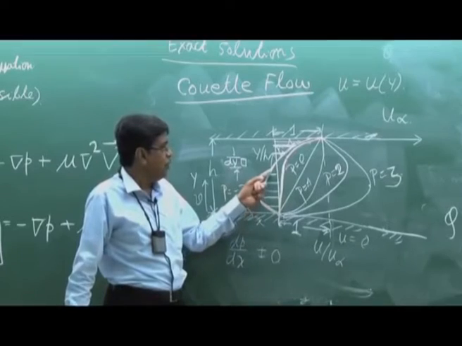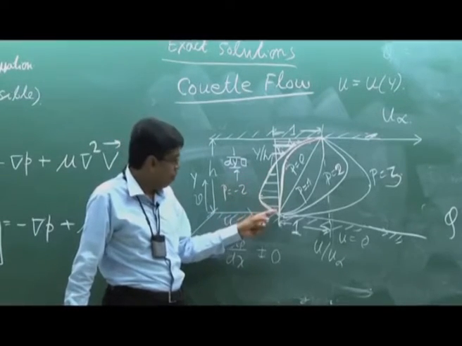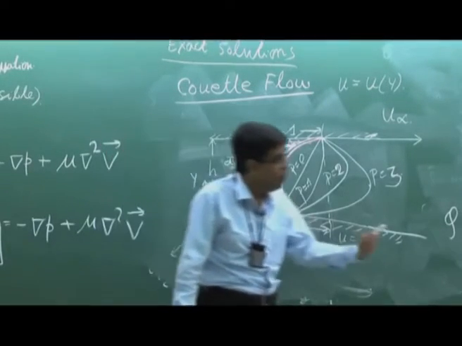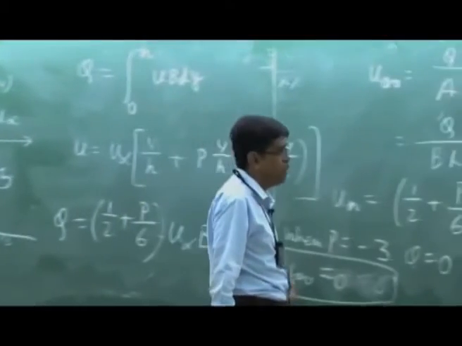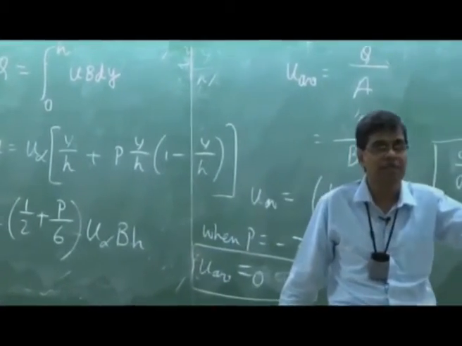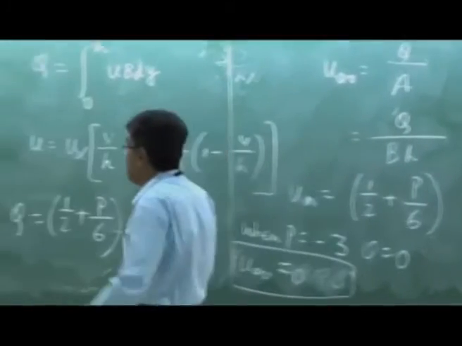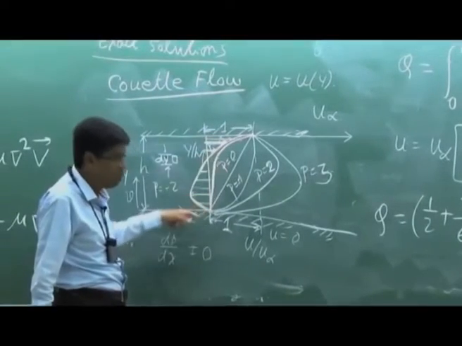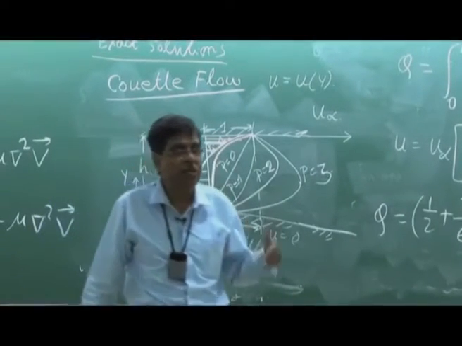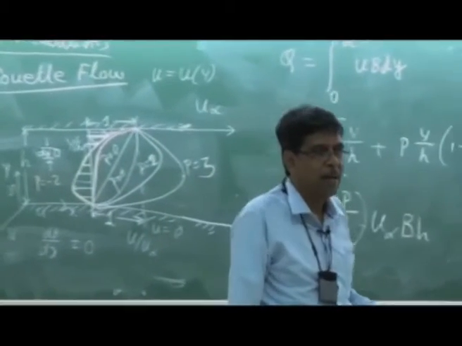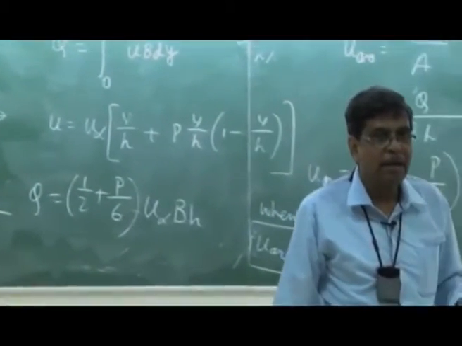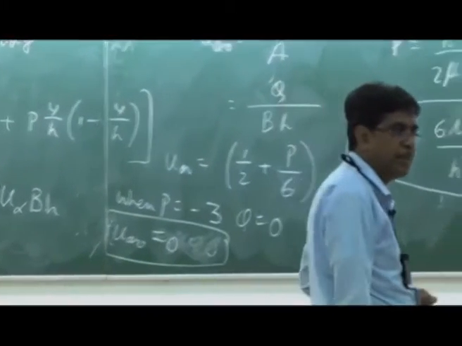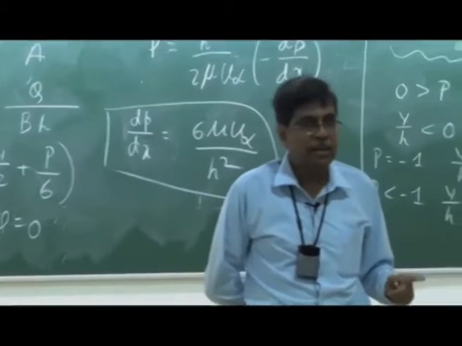Here you see, if you go on increasing P, more region will have flow reversal. And at the value of P equal to minus 3, mathematically I see that u average is 0. That means there is no net flow, Q is 0 across a section. So there will be a purely circulatory flow. Some portion is negative, it goes up, positive, and comes down. So a locally recirculating flow will take place and the average velocity will be 0. P is equal to minus 3. Any question?